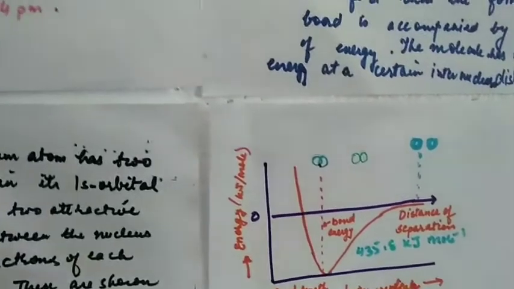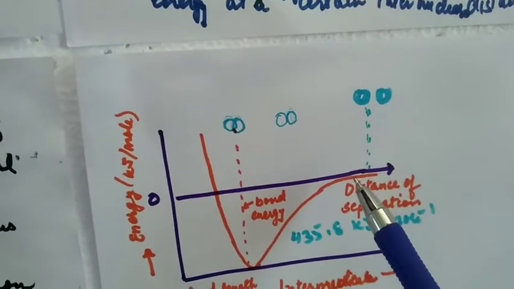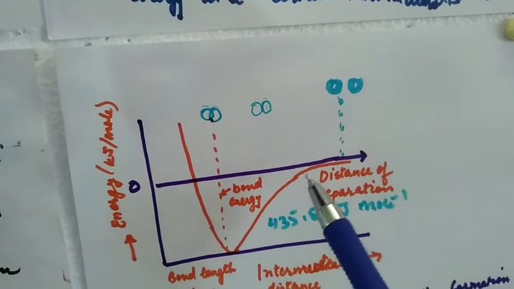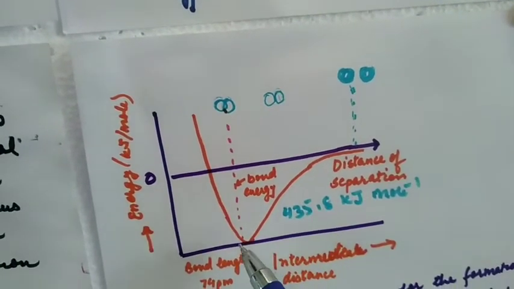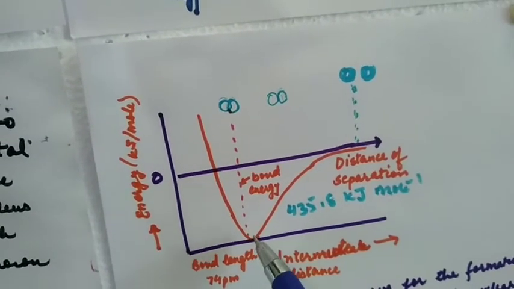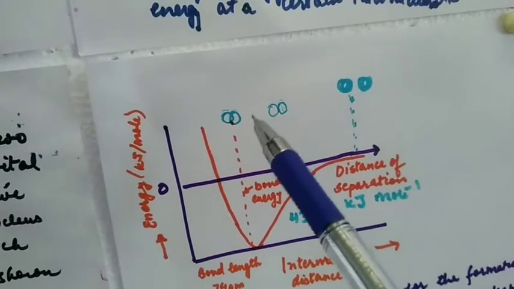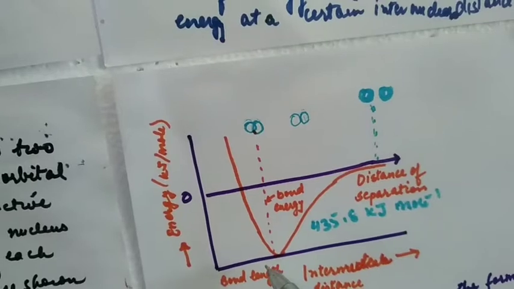As the atoms begin coming closer to each other, attractive forces come into play, potential energy decreases, and so the molecule starts becoming stable till a point where it reaches a minimum. At this point, the atoms are maximum close to each other and they are most stable.